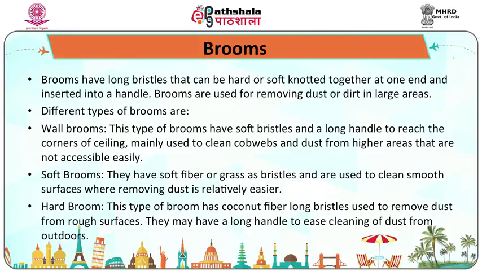Brooms have long bristles that can be hard or soft, knotted together at one end and inserted into a handle. Brooms are used for removing dust or dirt in a large area. Different types of brooms used for cleaning are wall brooms. This type of brooms have soft bristles and a long handle to reach the corners of ceiling, mainly used to clean cobwebs and dust from higher areas that are not accessible easily.